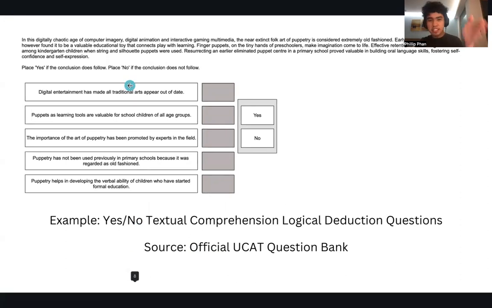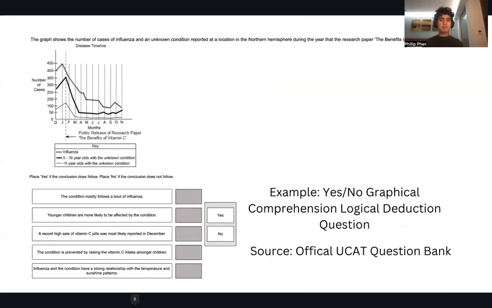So these ones here, as you can see, actually involve a text. So instead of just having pure statements, which you're making very strong deductions from, you just have a text. And in fact, as I mentioned, your deductions are going to be weaker. It's just going to be more inferences. If you were to try to do this question right now, you're going to notice that you have very weak inferences that lead you to your answer. It's not very concrete and clear, but you still have the same yes/no style, which is very important to state.